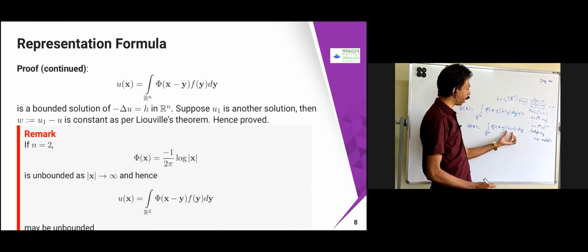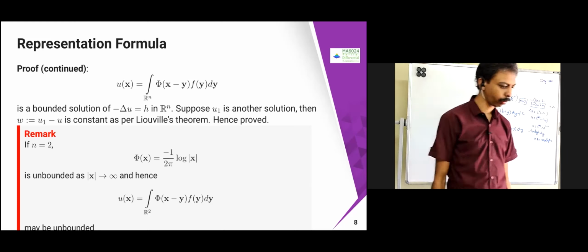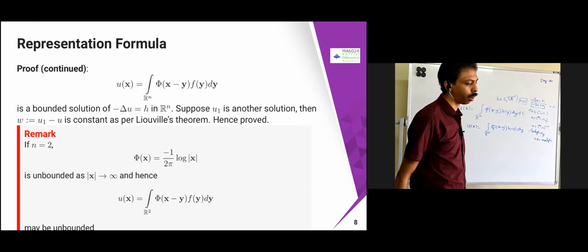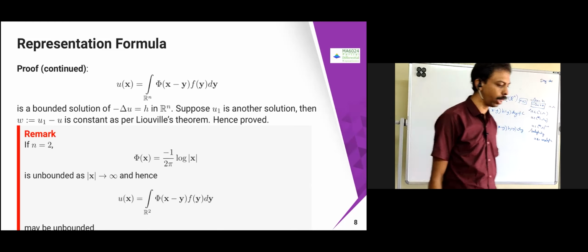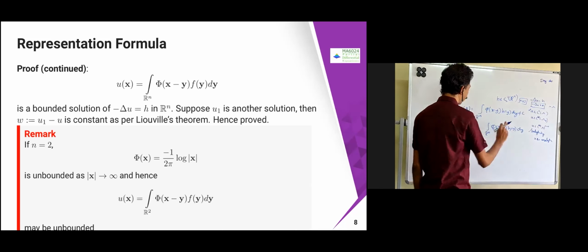Therefore, this is belonging to C^2, so it is continuous. We already know that it is continuous. Therefore, what you can prove is that this is going to become a bounded solution. Now we have to prove that if any other solution is there, it is also of this form. That is the only part here. So the bounded solution follows from the Φ property and h property.